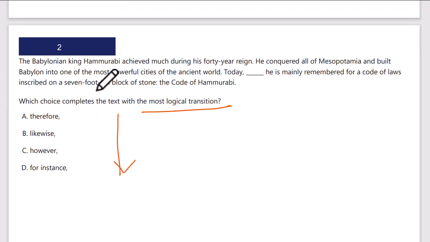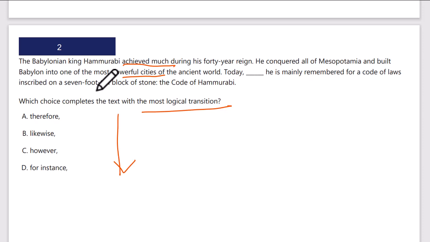Okay, I've got a transition word question. I can see from a quick vertical scan in the question prompt. As in all of these, we want to read the sentence before the underlined and then read the sentence after and get an idea of the relationship of ideas before we pick an answer, and then go to the actual answer choices. The Babylonian king Hammurabi achieved much during his 40-year reign. He conquered all of Mesopotamia and built Babylon into one of the most powerful cities of the ancient world. So he did a lot, and he built these huge, powerful cities.